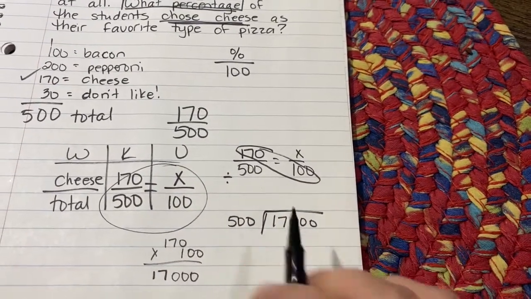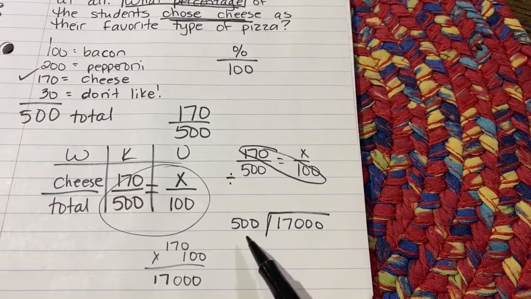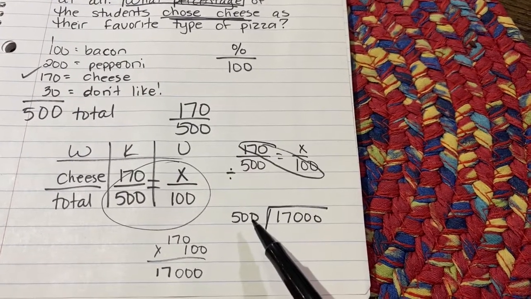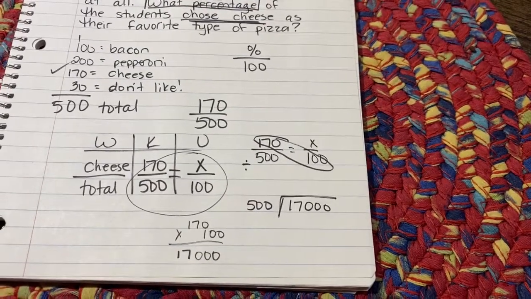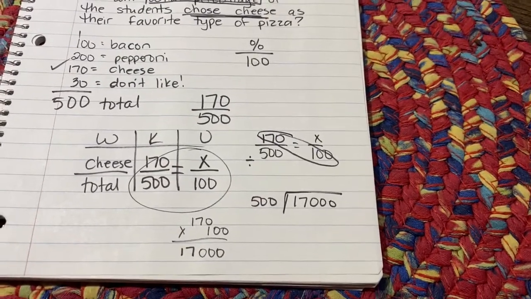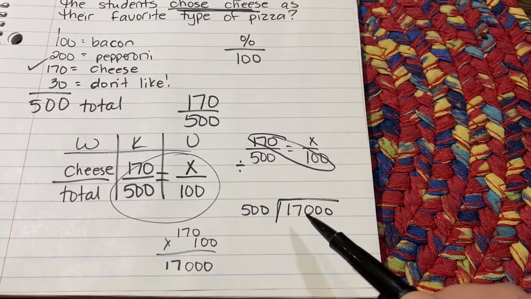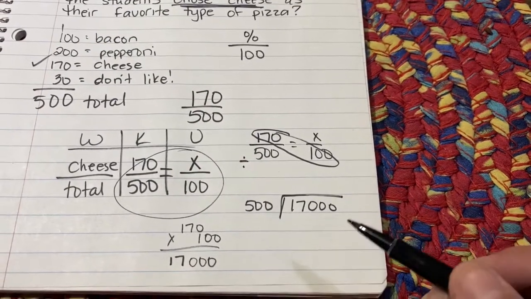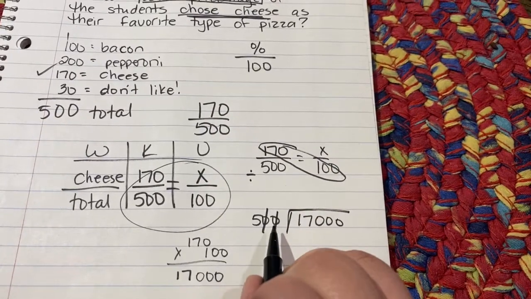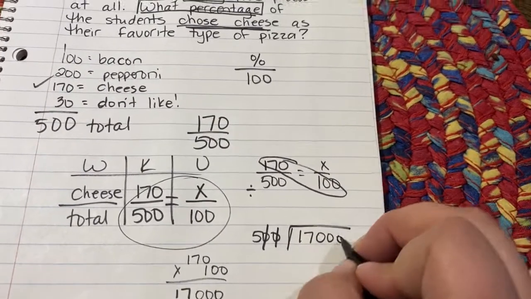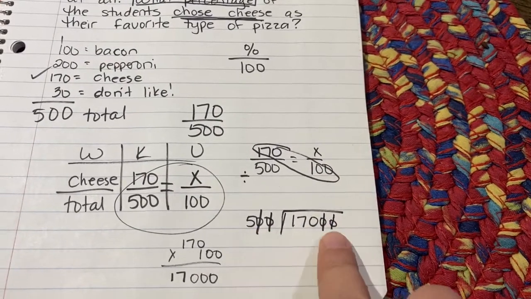One thing I am going to do, because I don't really want to divide by 500, because there's zeros here and there's zeros here, we can basically simplify the division problem. What I'm basically doing is dividing both numbers by 100. Dividing by 100 is the same thing as just crossing off two zeros. If I cross off 2 here, I have to cross off these 2. Now, these zeros have to be in the same place value.